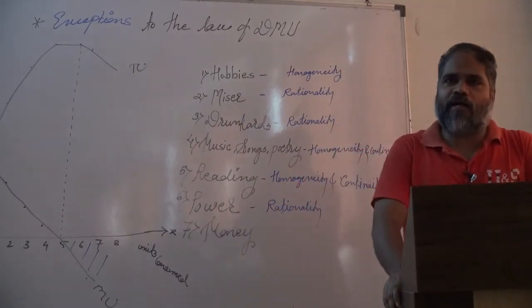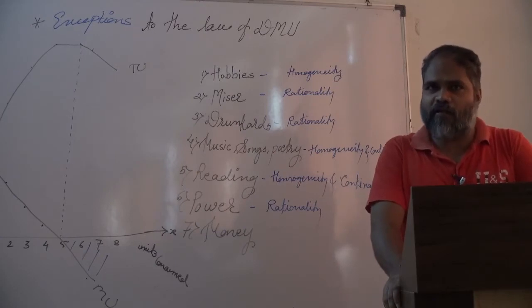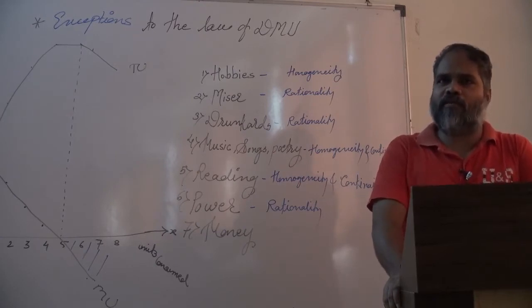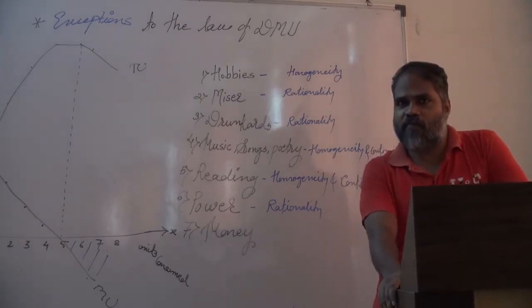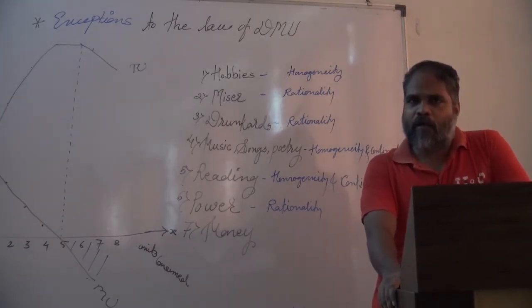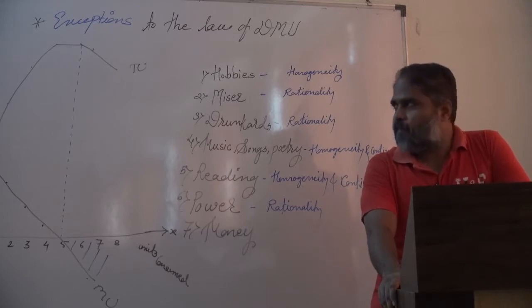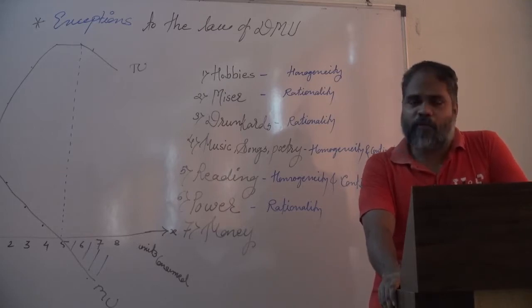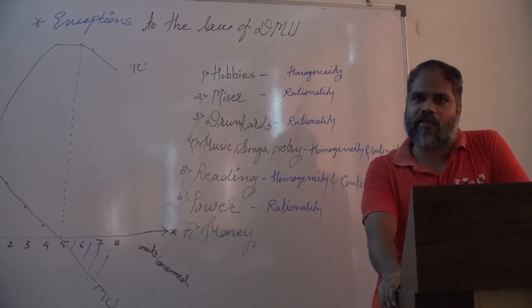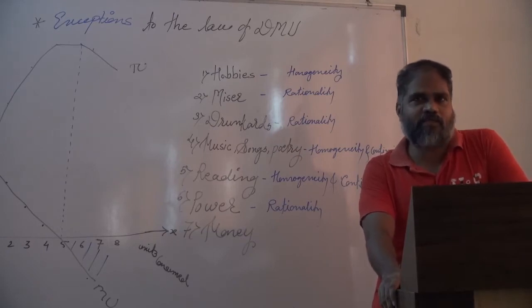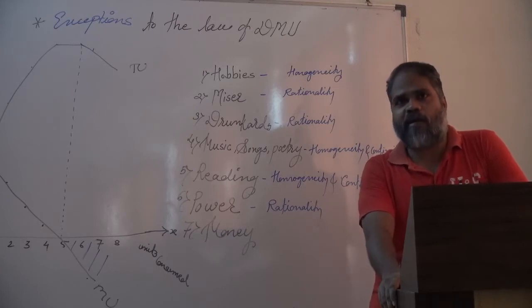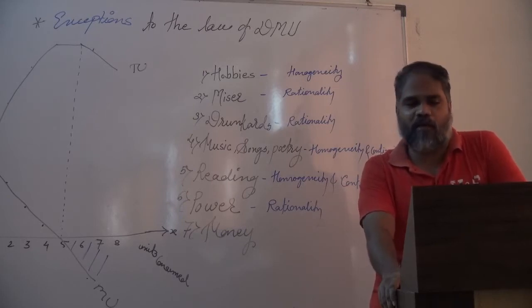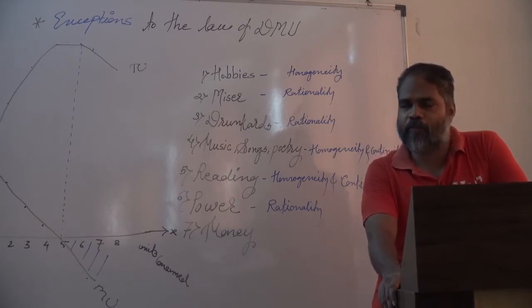We already know that the law of DMU was given by the neoclassical economist Alfred Marshall in his famous book Principles of Economics, published in 1890. It was mainly proposed by Mr. Gossen, and therefore this law is known as Gossen's first law. However, it was explained in detail by Alfred Marshall in Principles of Economics, published in 1890.